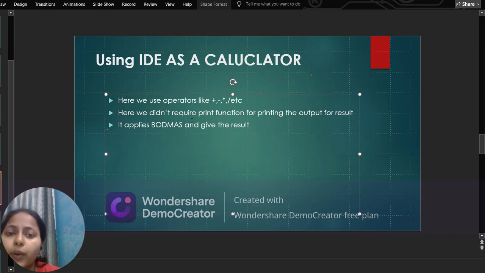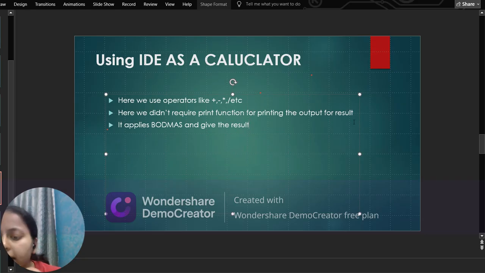Here we didn't require the print function for printing the result. For performing mathematical calculation, we didn't need to print it. We just use the interactive method. The other method I will tell you, there you need to print, but here we didn't require to print. This is our flexibility in this method.